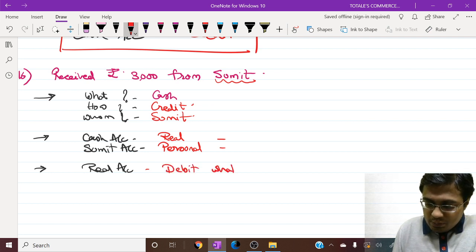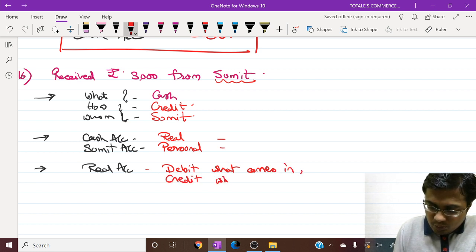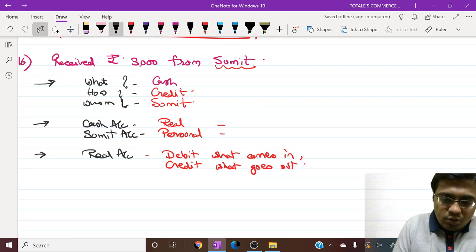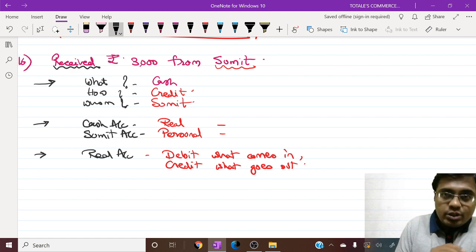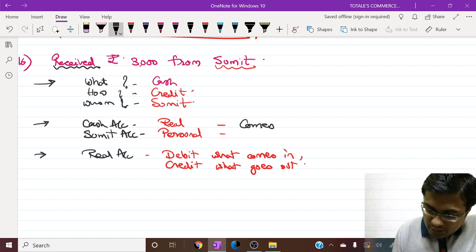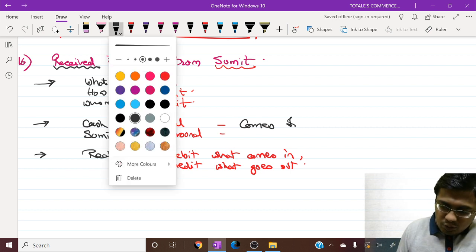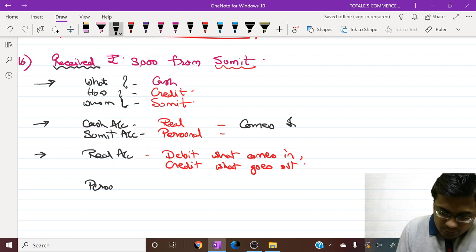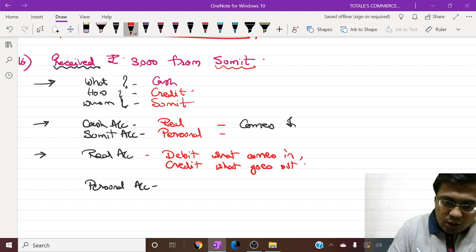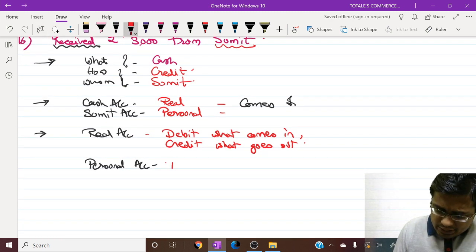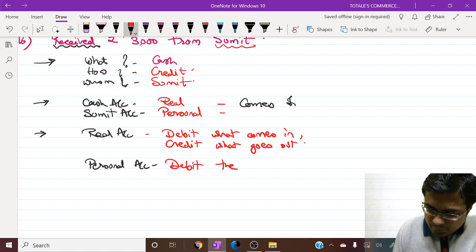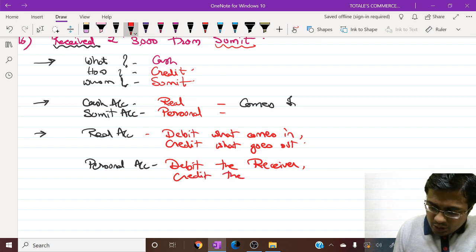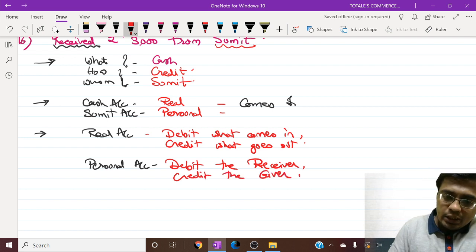What are the rules for a real account? Debit what comes in, credit what goes out. Now, having a look at the cash, we are receiving cash, so cash is coming in. Now let us have a look at the rules for personal accounts. Debit the receiver and credit the giver.